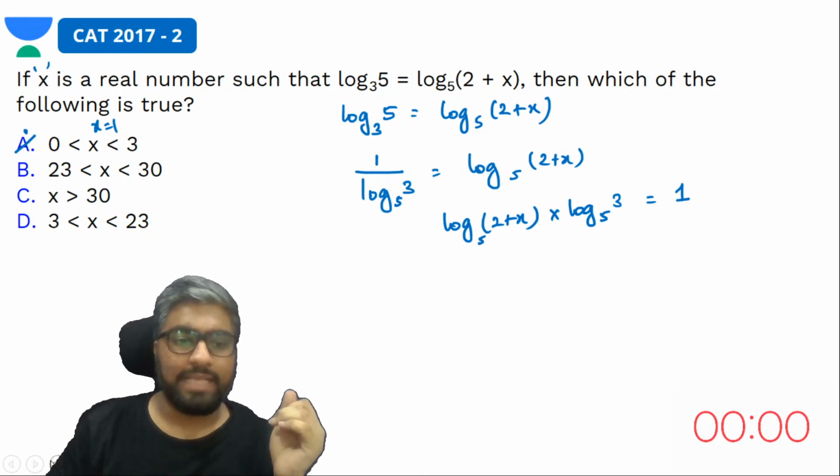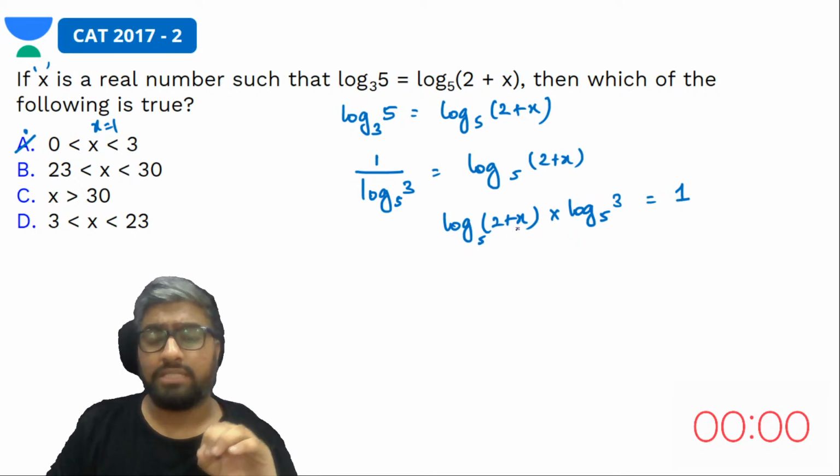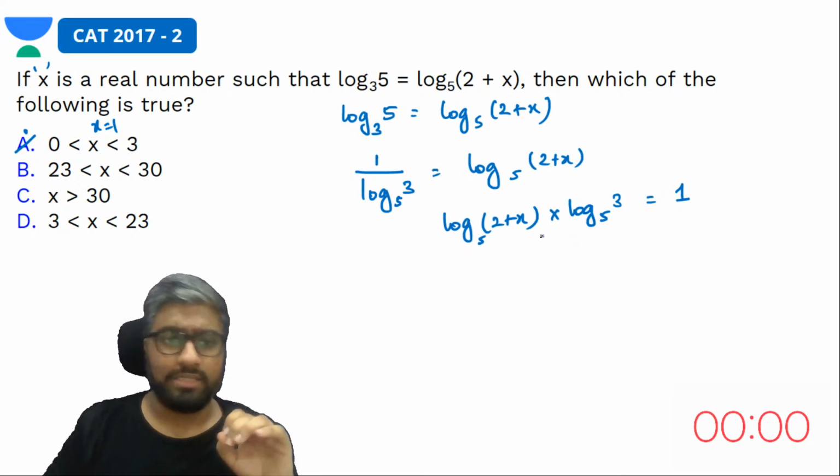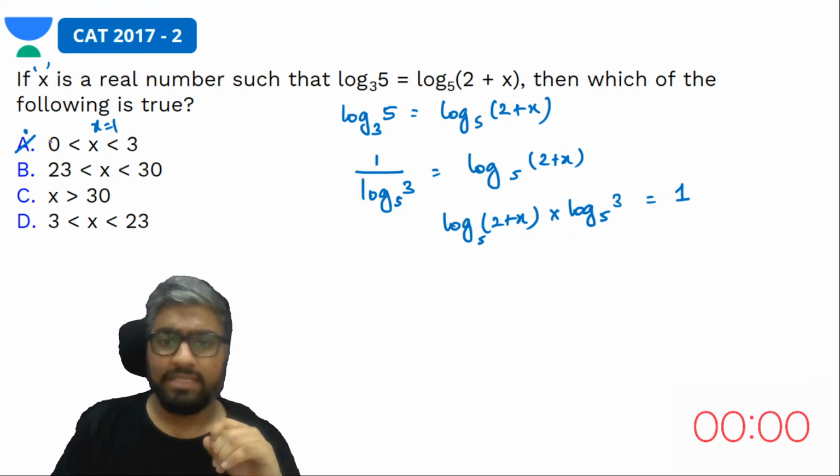ठीक है. But let's try this out the other way around, right? What value of x will not ensure this is equal to 1? Let's talk about that. A तो वैसे हमने निकाल दिया. A is out of the question. Yes. A is out of the question because what we would end up with is if x is 1, यहाँ पे क्या हो जाएगा?